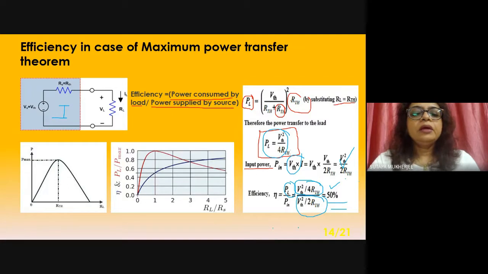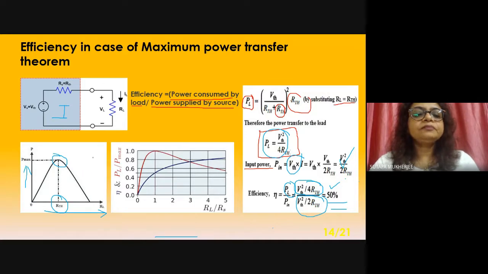Okay. Now come to the curve. This is RL and this is P load. So at the point when RL equals RTH, the power is maximum. At this point, this is P max.